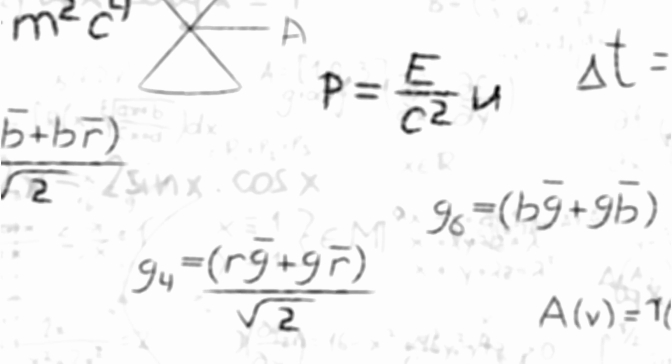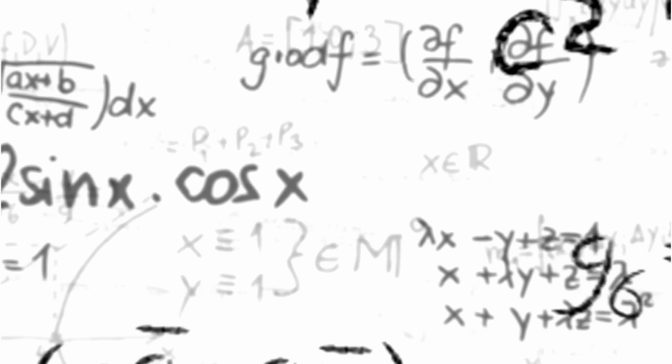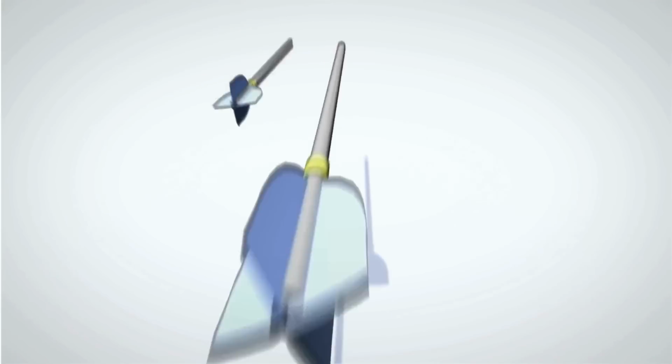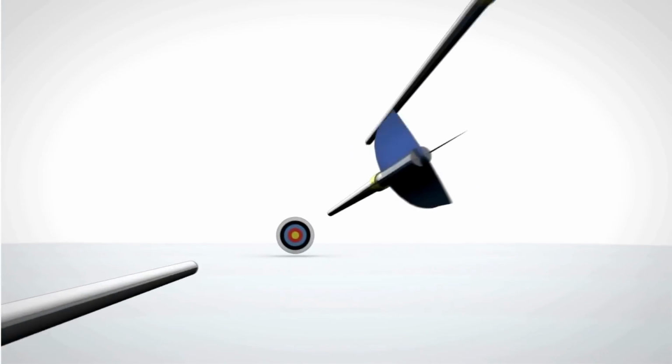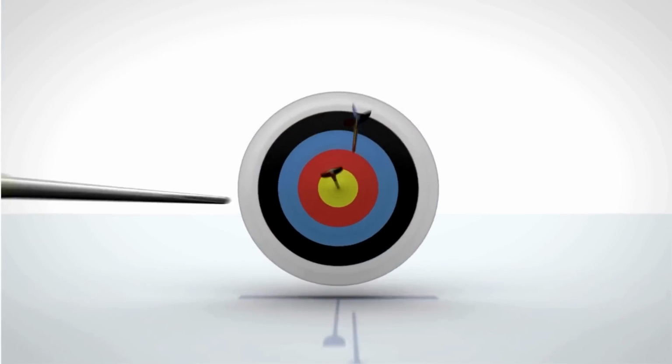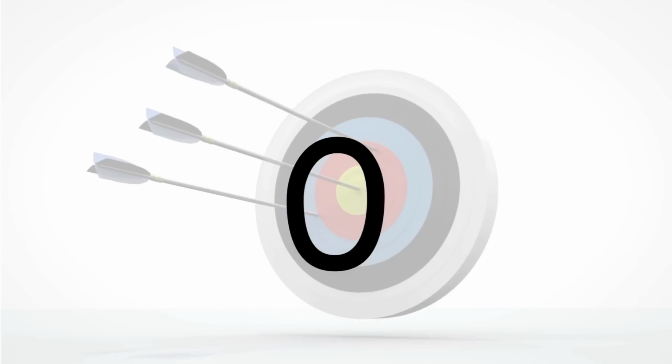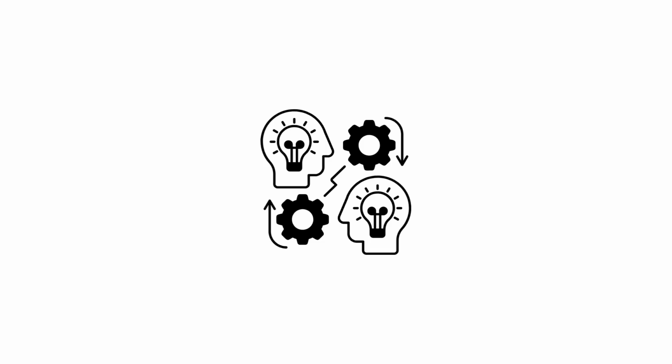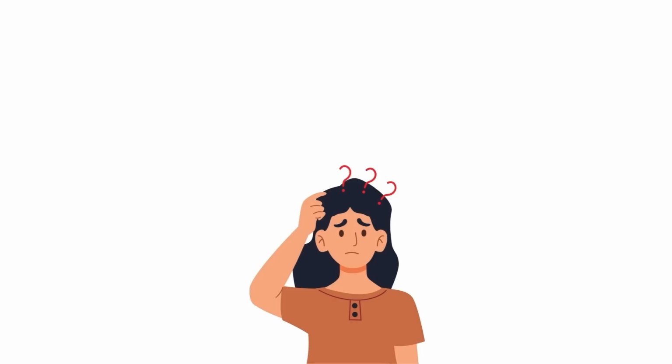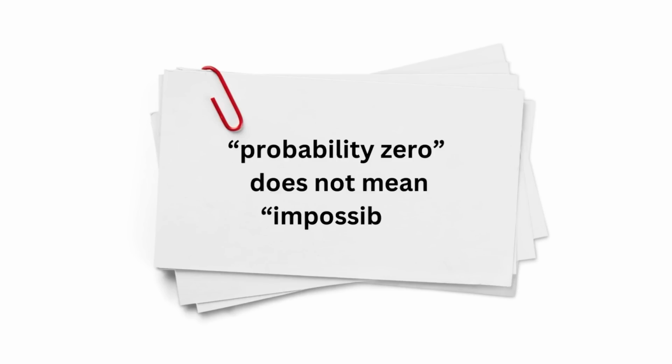However, since your point is only one point out of infinitely many, it seems that the probability of hitting that point is actually 0. Indeed, in a rigorous mathematical sense, this is actually the case. But you can also use the same logic for any other point on the dartboard. So the probability of the dart hitting any given point on the dartboard is 0 as well. However, this seems counterintuitive, since we said that a dart must hit the dartboard. The problem is that probability 0 does not mean impossible.